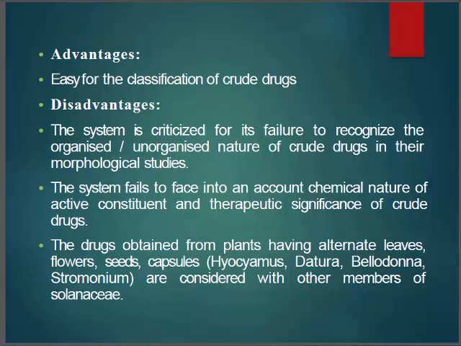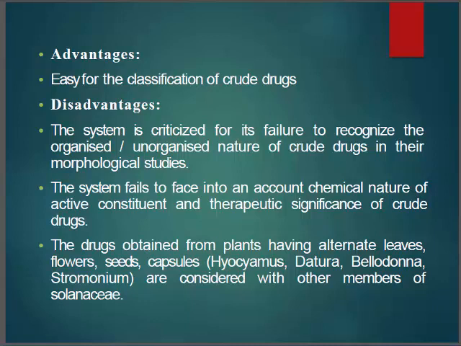Okay. So coming to the advantage and disadvantage. The disadvantage of this classification of crude drugs is that the system is criticized for its failure to recognize the organized and unorganized nature of the drug in morphological study, and the system fails to take into account the chemical nature of active constituents and the therapeutic significance of crude drugs. Drugs obtained from plants having alternate leaves, flowers, seeds, capsules, like Hyoscyamus, Datura, Belladonna, Stramonium, are considered members of Solanaceae.